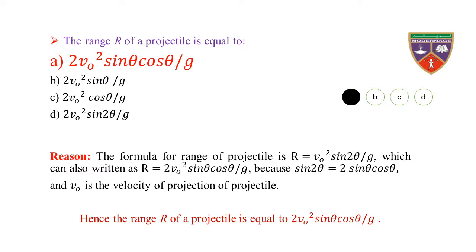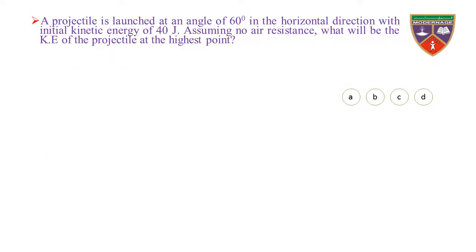A projectile is launched at an angle of 60 degree to the horizontal direction with an initial kinetic energy of 40 joules. Assuming no air resistance, what will be the kinetic energy of the projectile at the highest point? Option A 40 joule, option B 20 joules, option C 10 joules, option D 5 joules. The key is 10 joules. Therefore, the correct option is C.